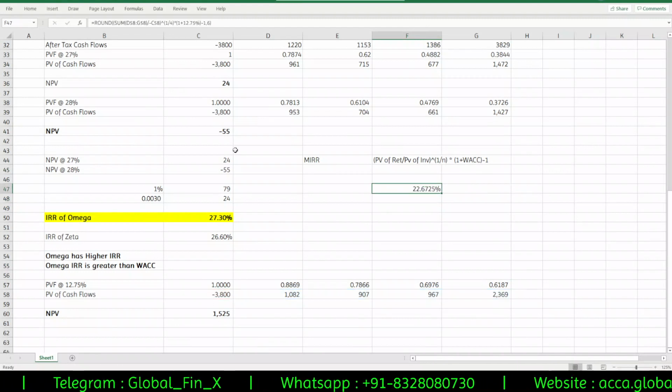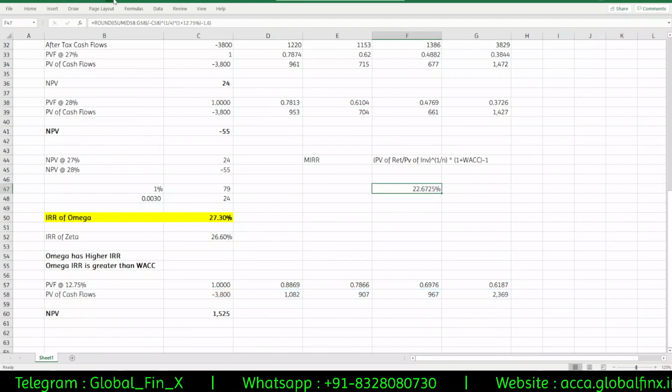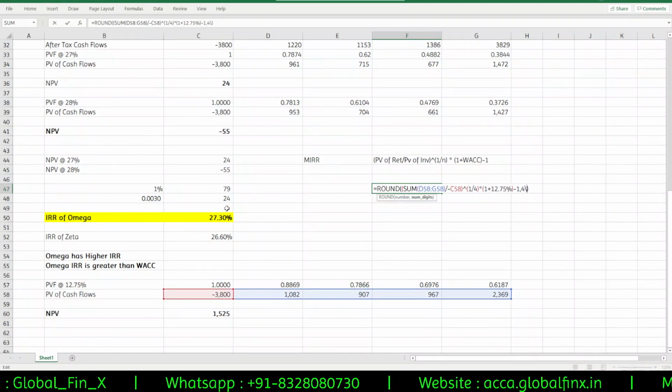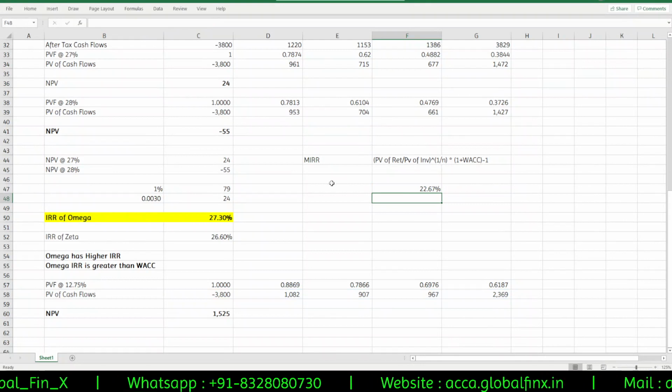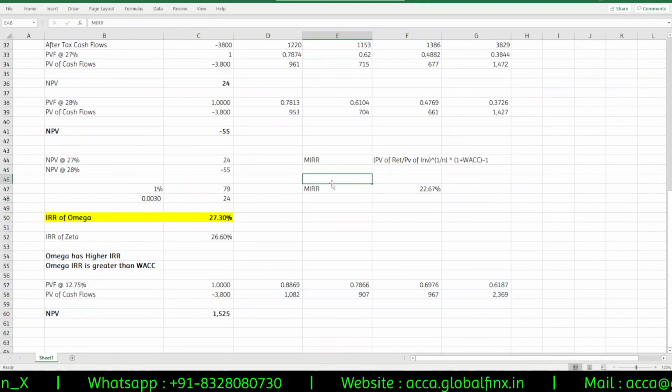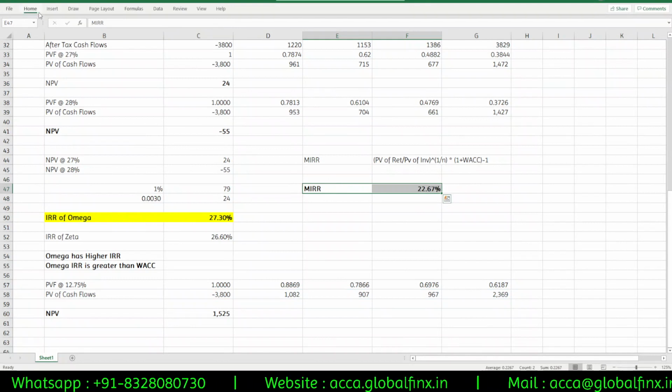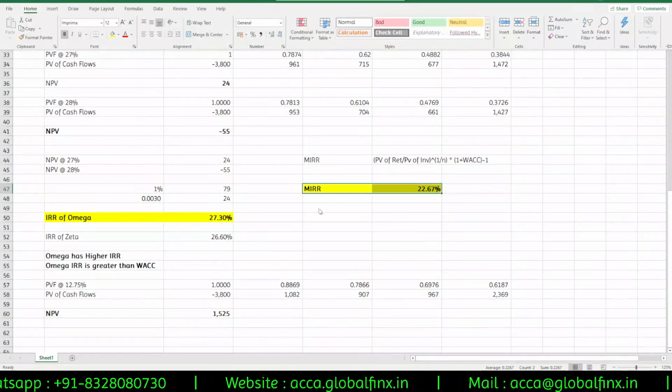Yeah, 22.6725 percentage. 4 would be more than it. Okay. Okay. Sir, for those of you who did not understand MIRR, please recall your concept, guys.